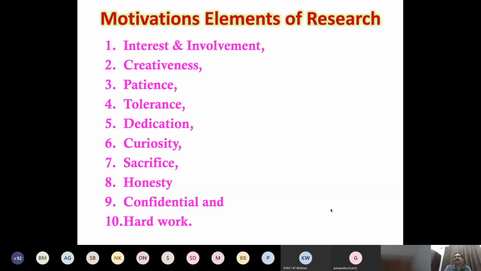Then creativity. We have to create. We must refer to many articles on how they have done it, but you have to think about what we have to do. Suppose I go for DNA isolation today. Somebody's manual gives the reference that for DNA isolation you can take SDS, EDTA, etc., with certain percentages.